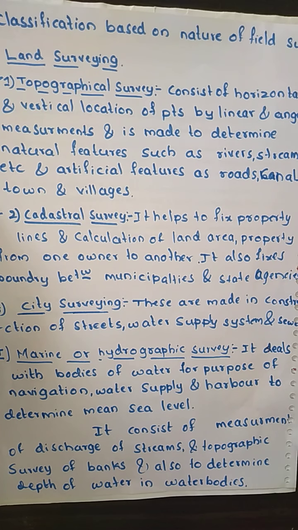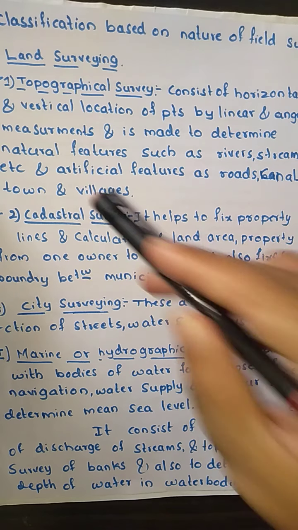In a topographical survey, whatever artificial and natural features are there, we locate on the map. It is mainly done to find out natural features such as rivers, streams, lakes, woods, hills, and man-made features such as roads, canals, villages and towns.